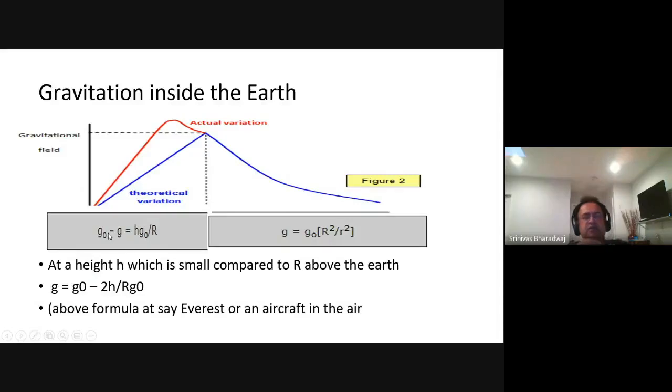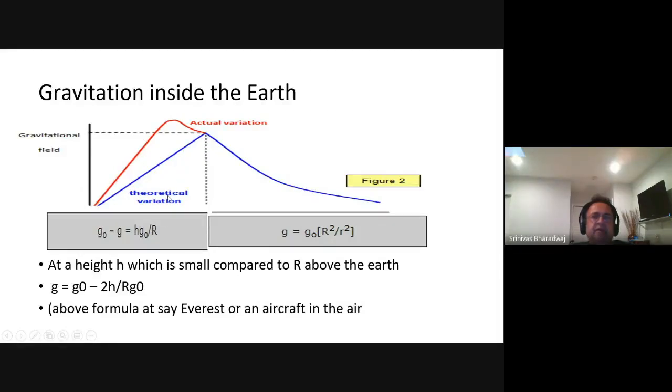G naught is this point. Now G equals G naught minus h G naught over R. That is just the straight line. So if h equals R, G will be 0. So G is this portion of the line.